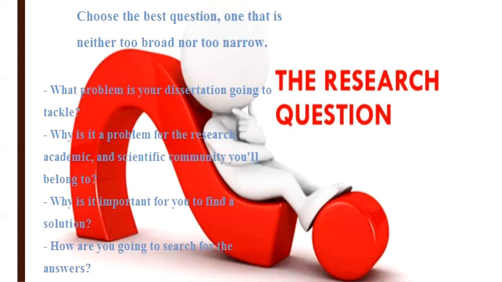The next process is developing a research question. After procuring your primary and secondary sources, you are supposed to develop a research question. How do you develop a research question? Choose an appropriate topic or issue for your research, one that actually can be researched. Then list all the questions that you would like to have answered yourself. Choose the best question, one that is neither too broad nor too narrow.